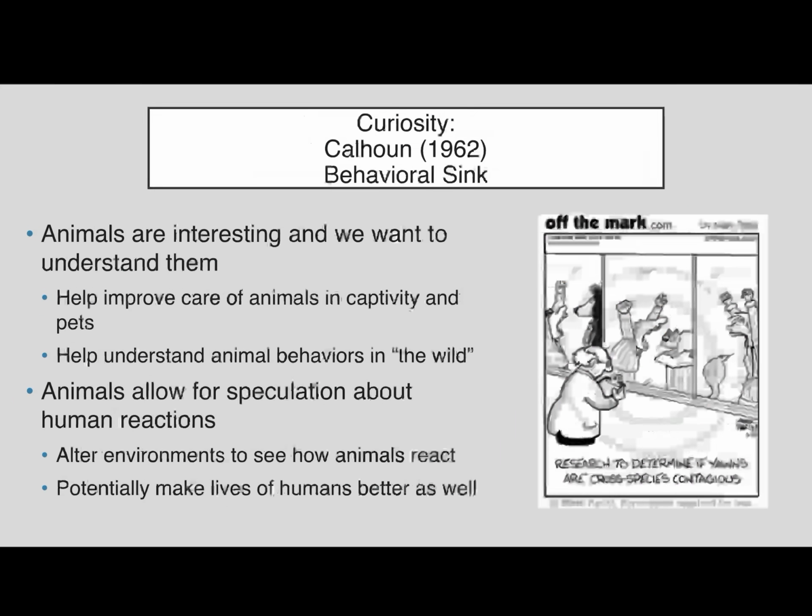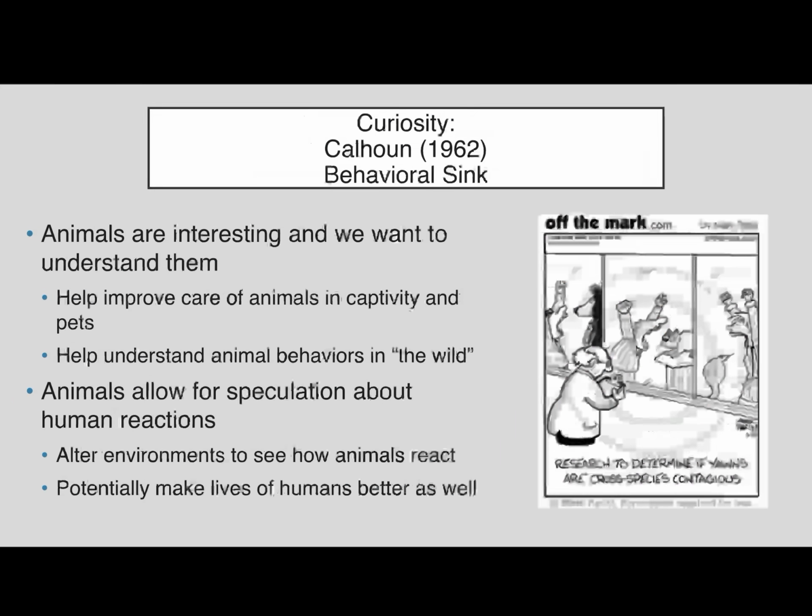All right. And the last reason why we use animals in research is because we're just curious. Rats are interesting. Animals are interesting. So I just kind of want to see what might happen. Calhoun did a study in his basement where he built this rat city. It had high-rise cages where they could live, and they all had their own little rooms. And then there was a communal watering trough, so it was like the town square where everyone came in. And he just wanted to look at how they developed social hierarchies and how they all came together.